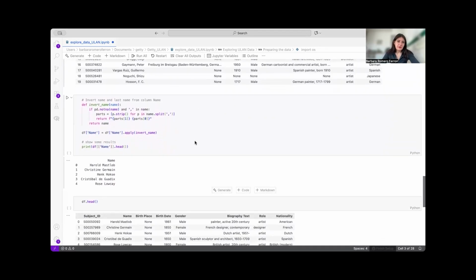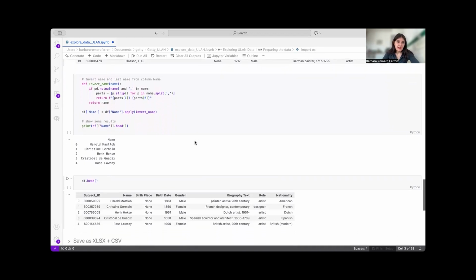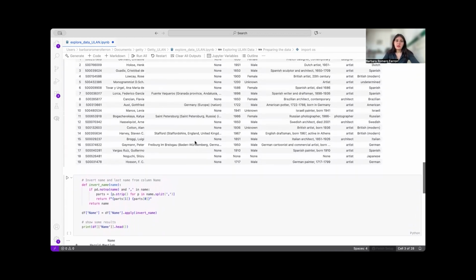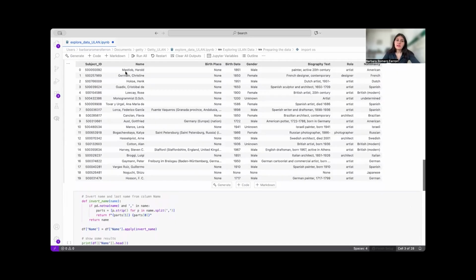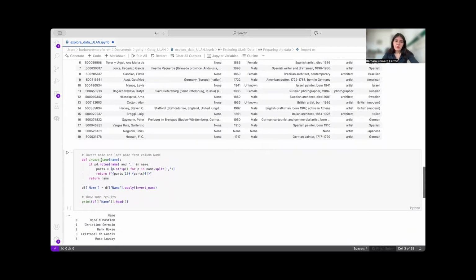If we continue, we also want to check the name and the last name. For example, here the column is first last name, then the name. If we want to make it first name and then last name, we can also do that. Here is a way of inverting the name and the last name from the column.